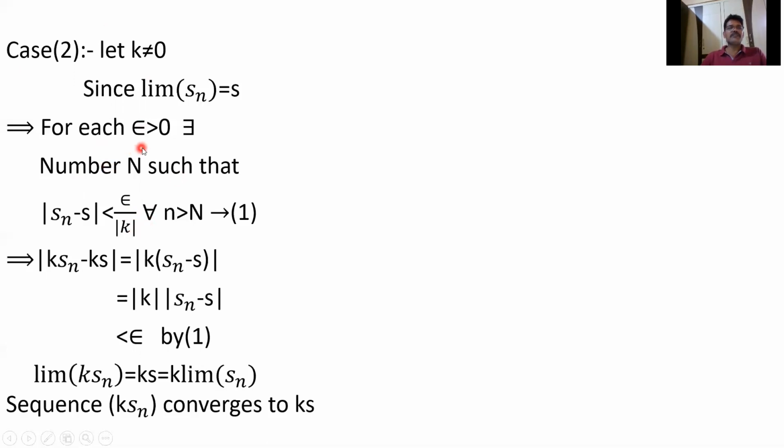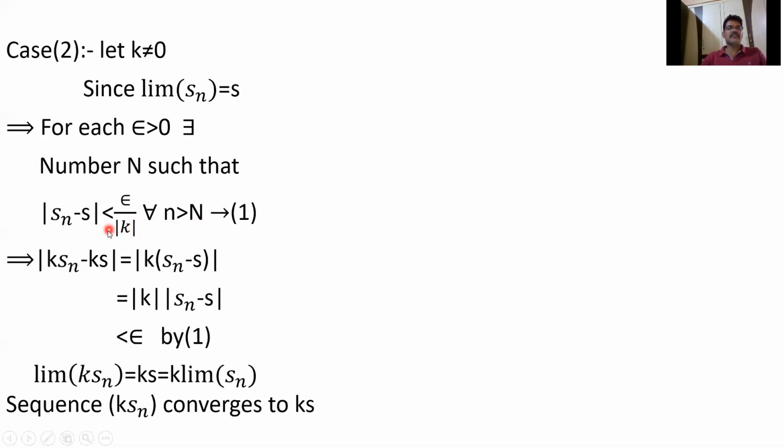For every positive number, there exists a number N such that |Sn minus S| is less than epsilon. I take epsilon by |k| in place of epsilon. Epsilon is positive and |k| is positive, so epsilon by |k| is a positive number.